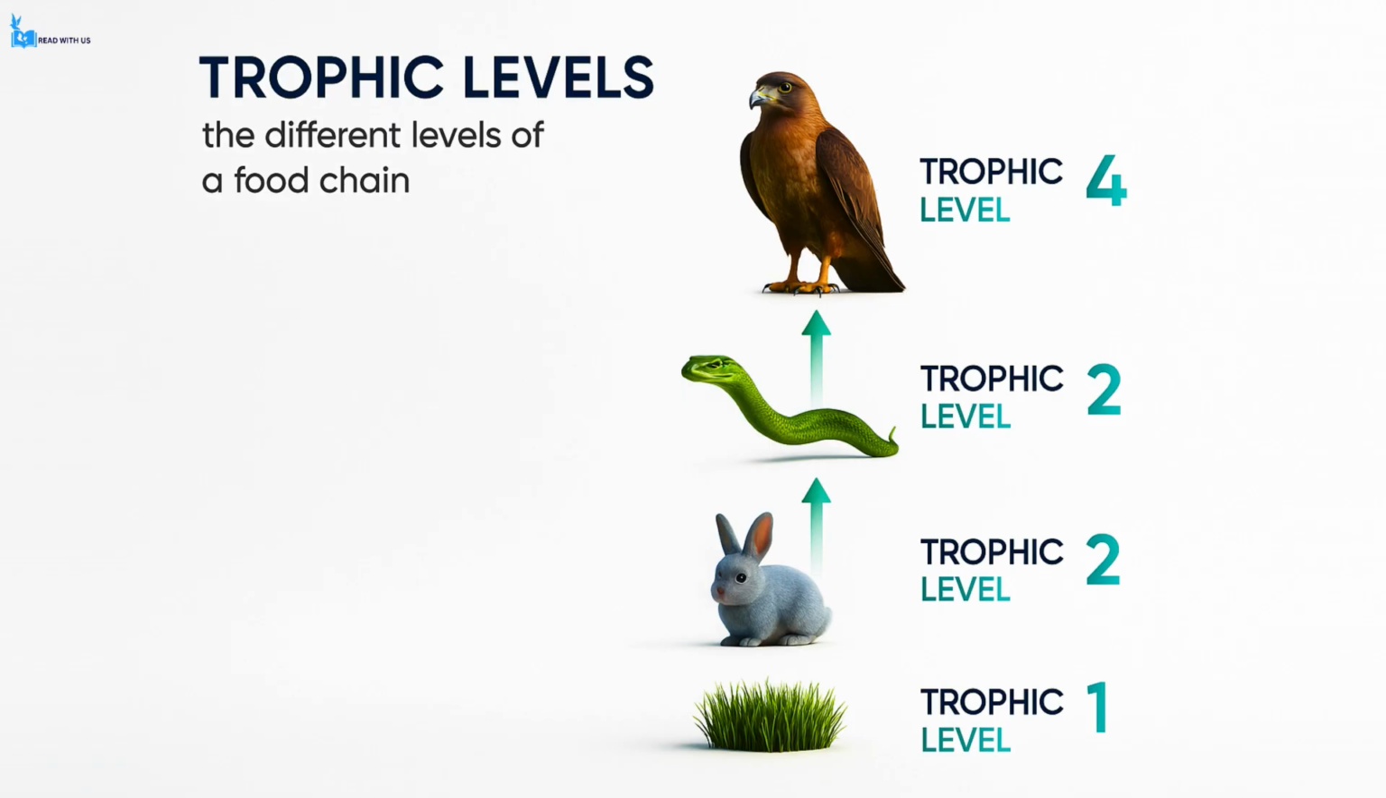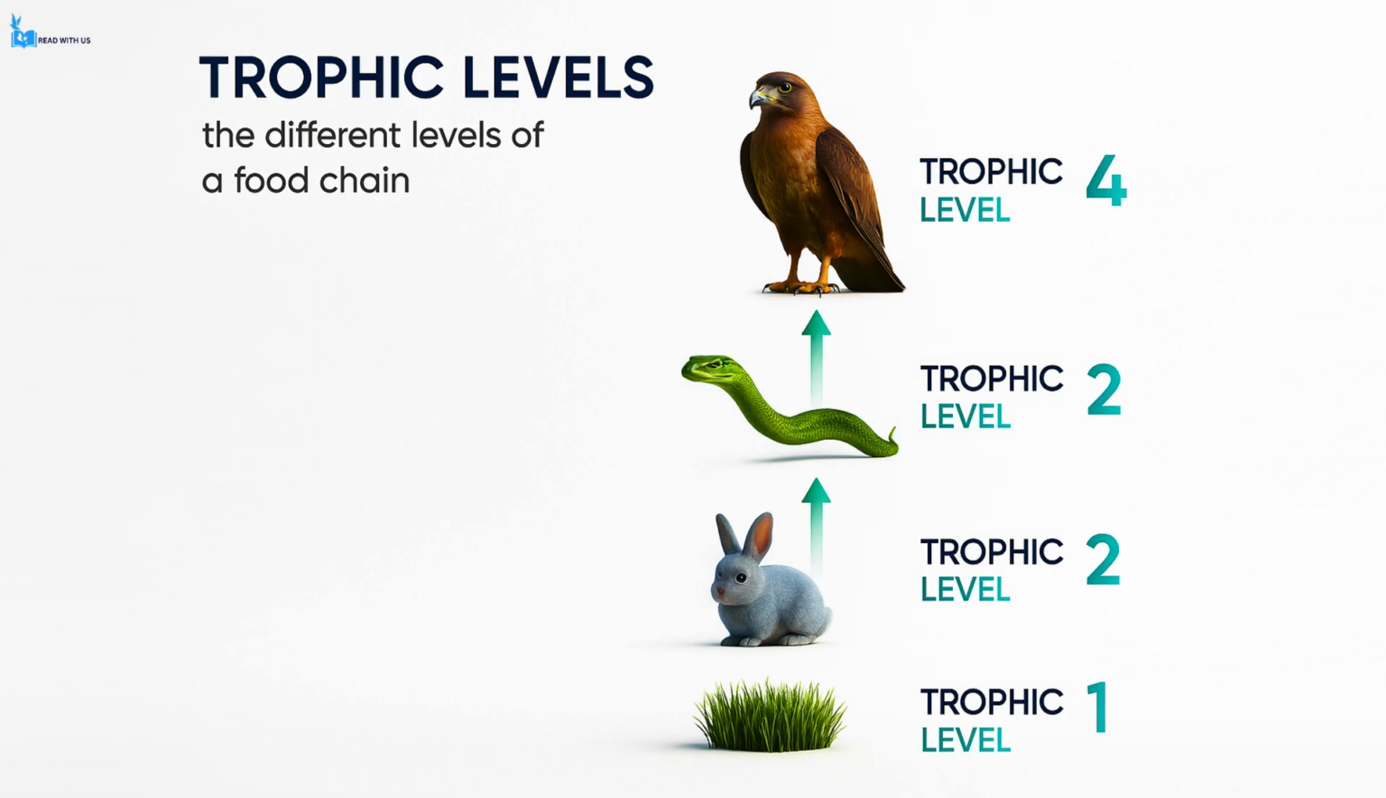In this lesson, we are looking at the idea of trophic levels, which refer to the different stages or levels found within a food chain. For example, in a simple food chain, grass would represent the first trophic level, a rabbit would be on the second trophic level, a snake would occupy the third trophic level, and finally, a hawk would be on the fourth trophic level.